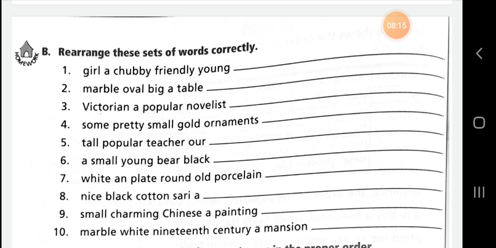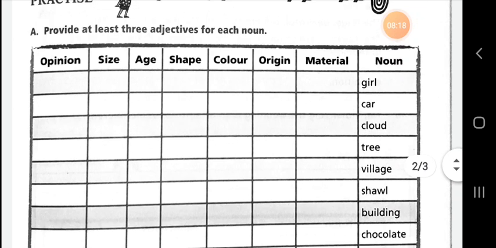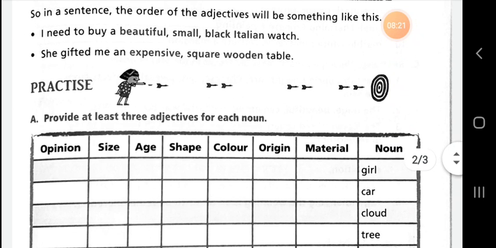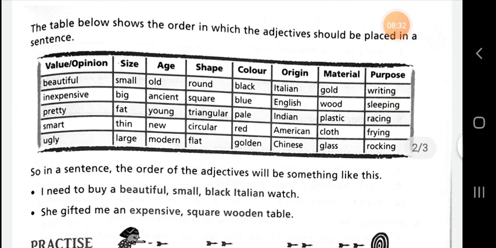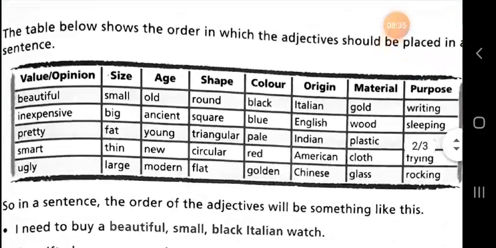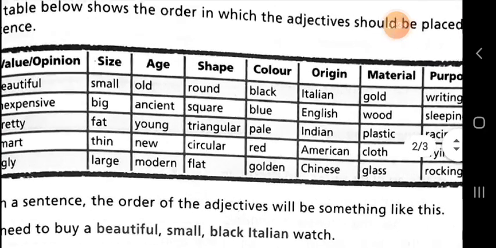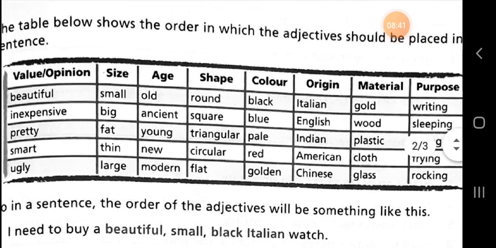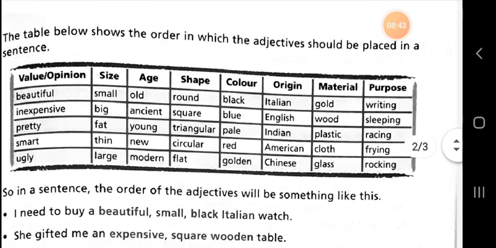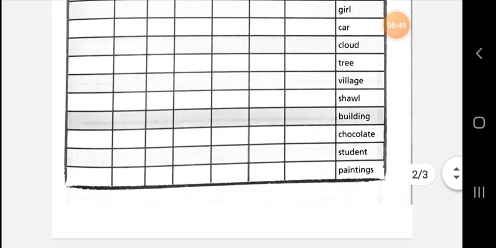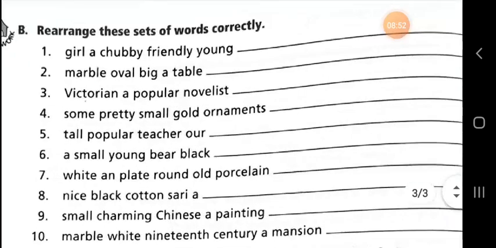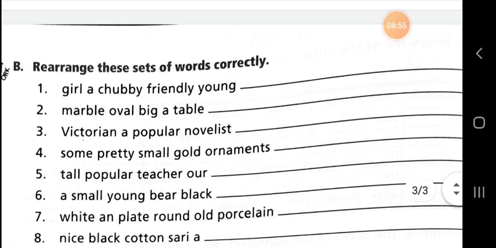So as we learned the sequence, first we have to write opinion, size, then age, shape, color, origin, material, and then noun or purpose. So this is the sequence we have to follow: first write opinion or value, then size, then age, shape, color, origin, material, and purpose. If we follow this sequence, the sentence will be correct, errorless. So that is why we are going to do exercise B.